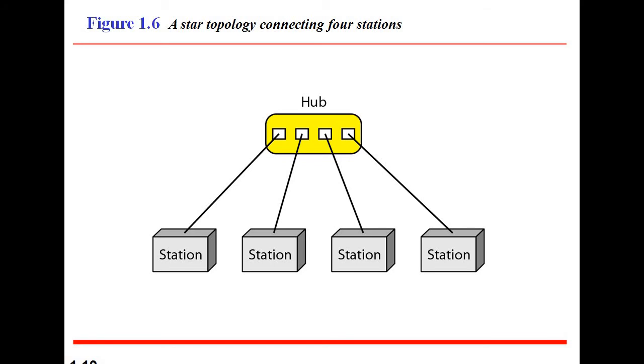Next, what are the disadvantages? Here, all the server and client computers are totally dependent on the hub or the central computer. So one major drawback is that if the central computer breaks down, then the total network will be destroyed, because all the communications are passed through the hub and all the information is exchanged through it. That's why if the hub is destroyed, the total network is destroyed.